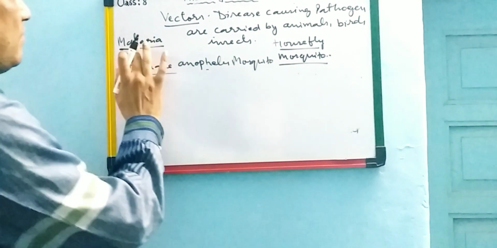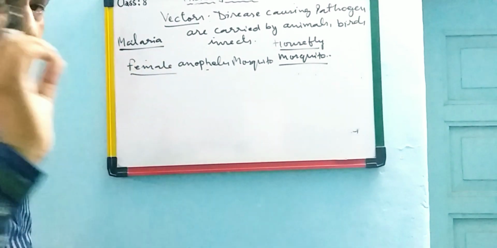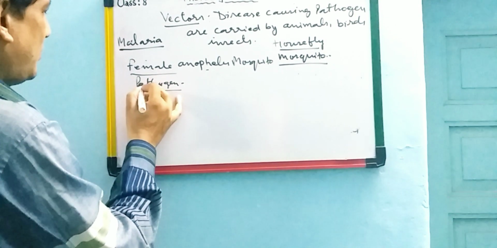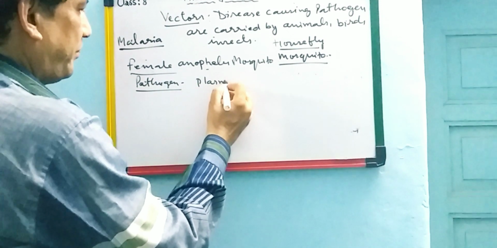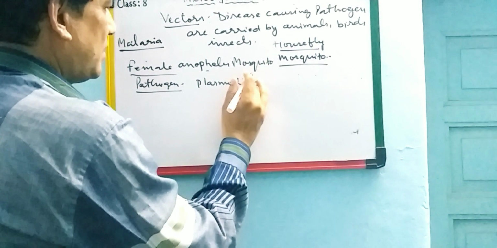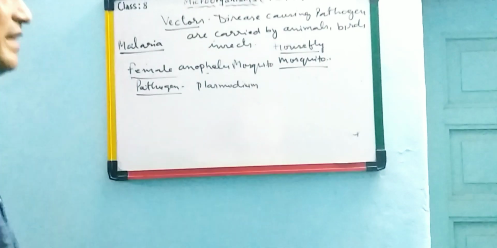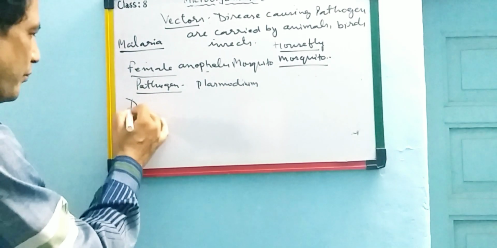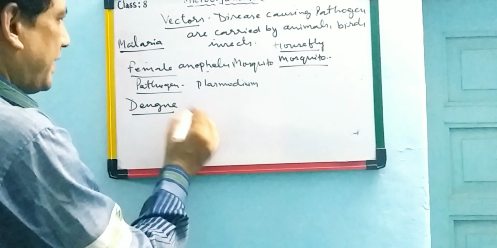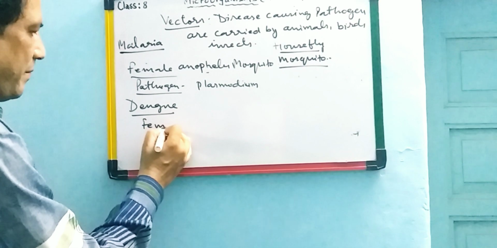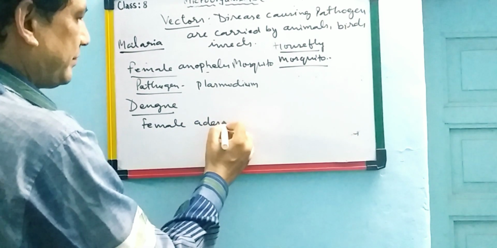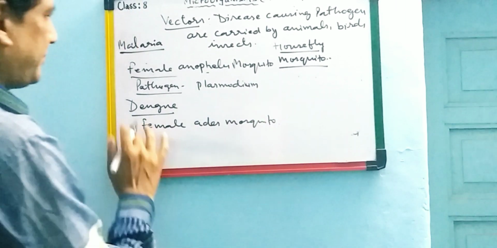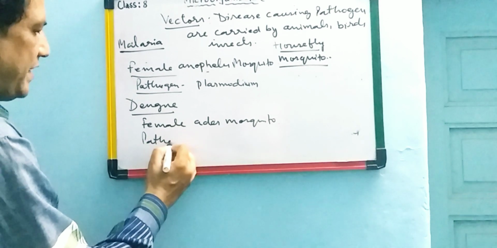These are responsible for spreading malaria, and the pathogen responsible for this disease is Plasmodium. This is a protozoa, meaning malaria is a protozoal disease and a vector disease. One more is dengue. Dengue is carried by the female Aedes mosquito, this is the vector, and the pathogen is the dengue virus.